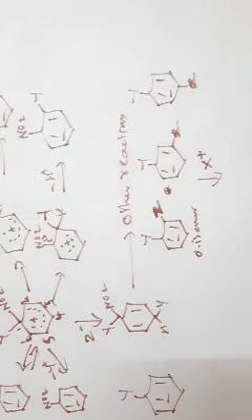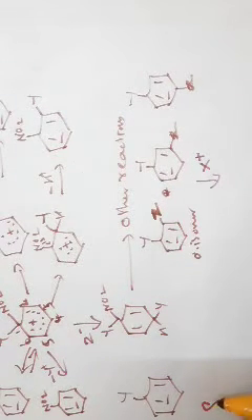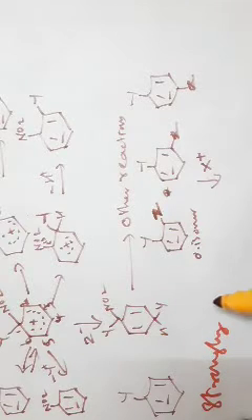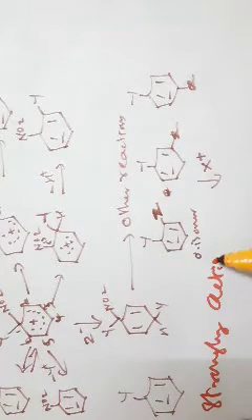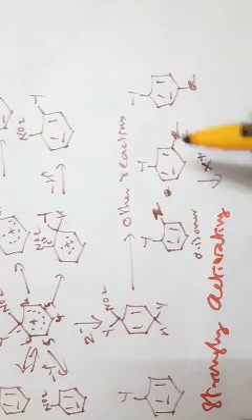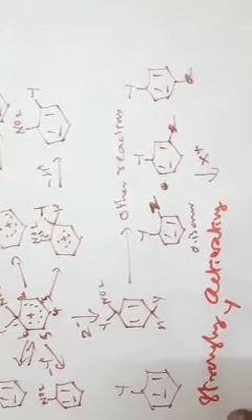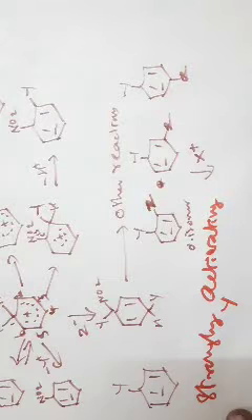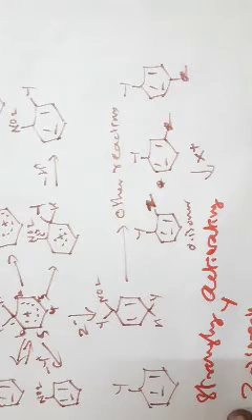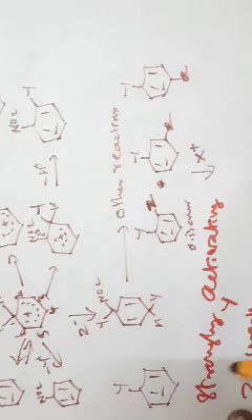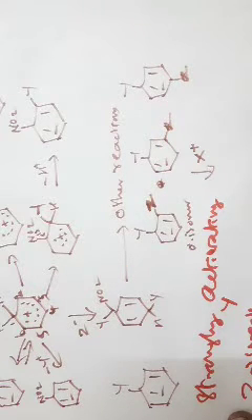Suppose one is strongly activating, let us assume that Y is strongly activating and Z is a weak substituent. It's not strongly activating when compared to Y. It may be mildly activating or meta-directing deactivating, whatever it may be. Z is weak when compared to strongly activating.